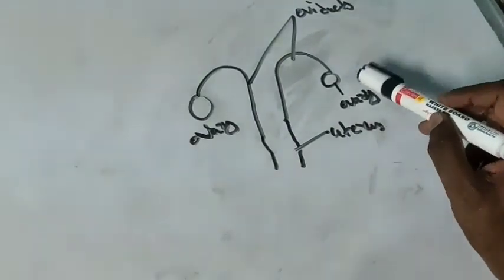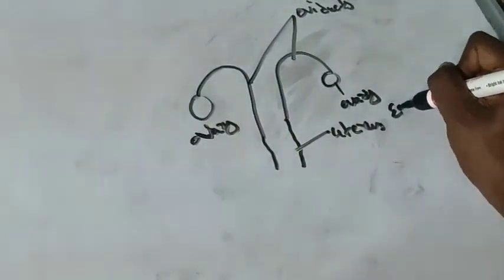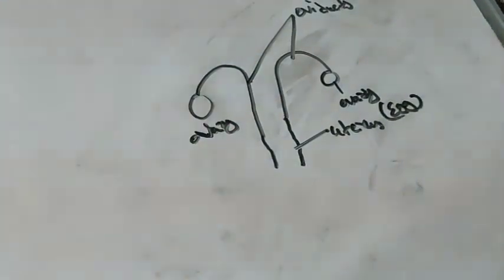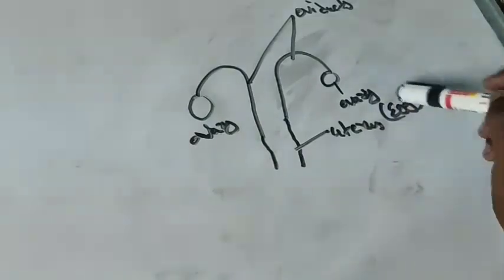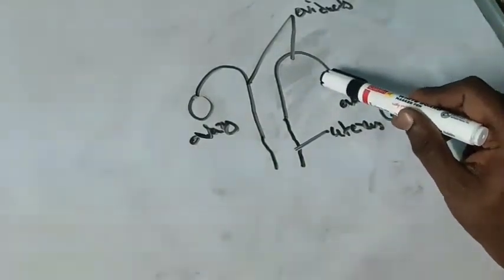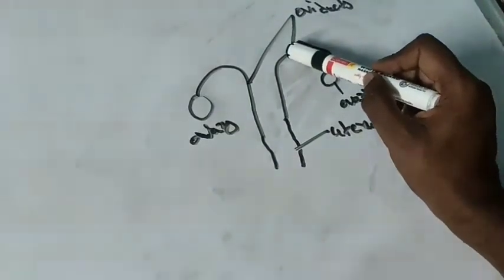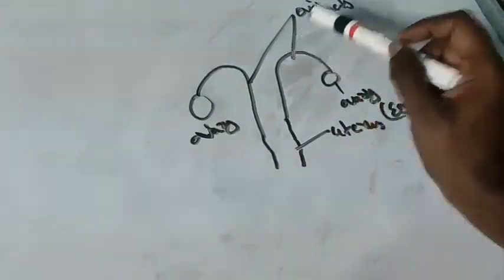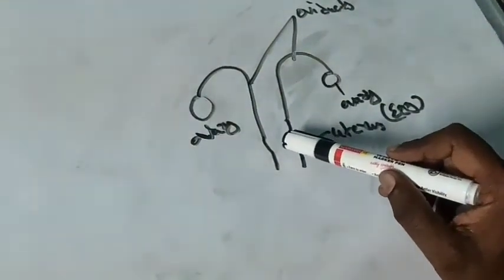The pair of ovaries will produce the female gamete known as the egg or ovule. The ovule produced from the ovary will enter the fallopian tubule. The sperm from the penis will enter the uterus.